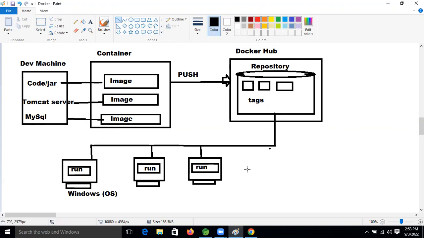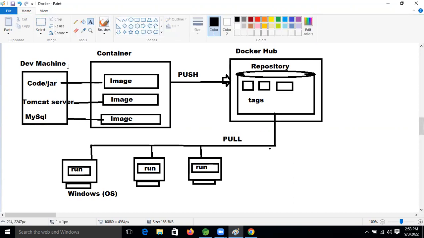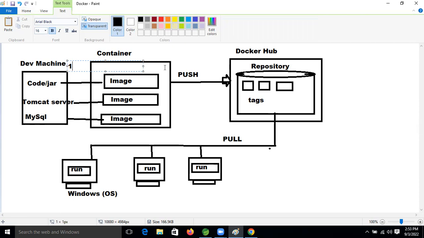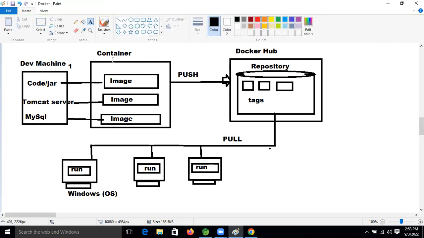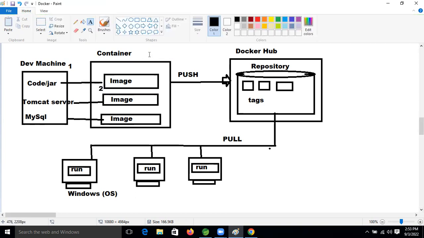That concept is nothing but pull. We are pulling the container. First, what are we doing now, friends? The developers write software plus code, and we are converting that code into images and putting them inside that container, right? So second step, we are converting those into image format and putting them inside the container.